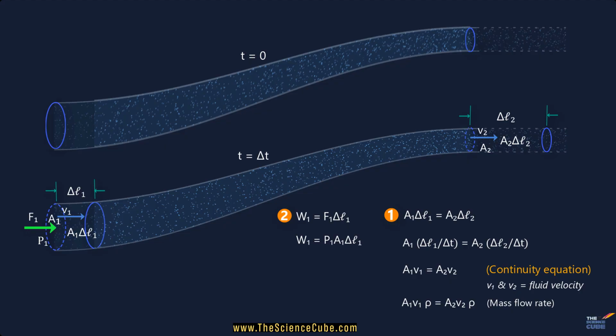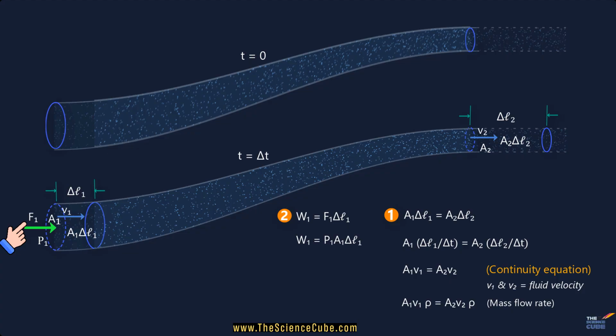Now, before we go further, many students wonder, where does this pushing force actually come from? Remember, in a moving fluid, we don't have to track the details of the pump or source. What really matters is the pressure exerted by whatever is behind this section. And if you recall the idea of a free body diagram, we only care about the contact forces acting on the boundary of the section. That's what we call F1 here, the force on the fluid coming from the left.